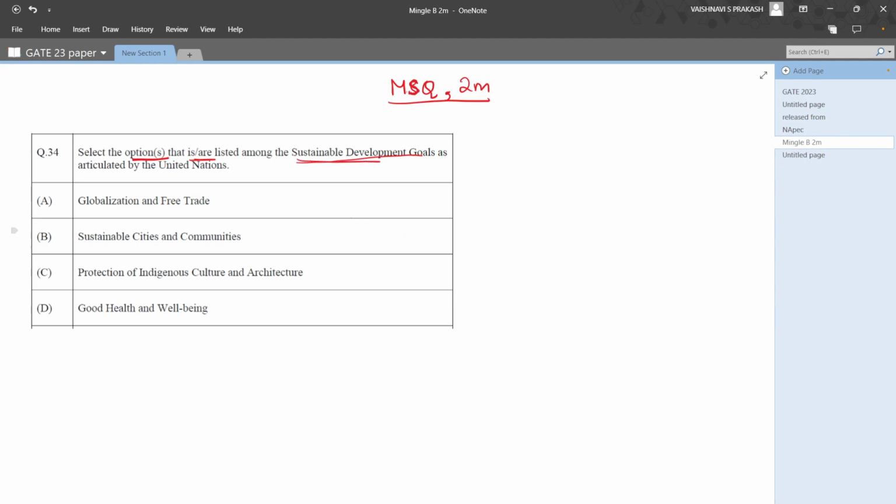So let's talk about Sustainable Development Goals. This is also called SDGs, and it's quite an important term because it was a call for action that the UN gave in the year 2015, and it talks about a call to end poverty and protect the planet.